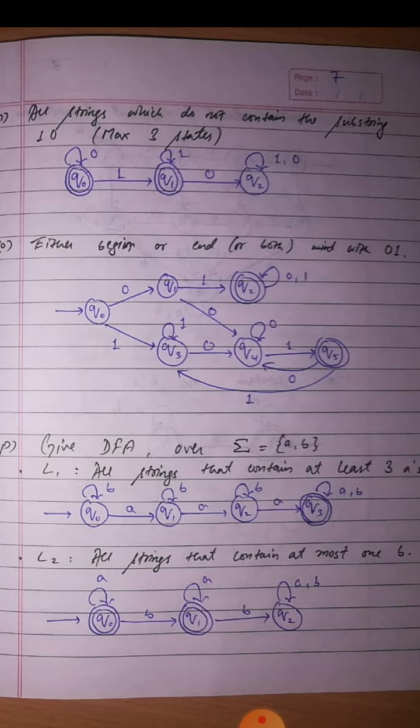How can we achieve ending with 0 1? If we come back from q1 on 0, then we take a 1 here, and from q3 on a 0 transition we reach q4, and from q4 on 1 we reach q5, and other transitions we can make according to the requirement. So it is not an issue. Okay, so these are very easy questions. I think you can get the solutions of these questions. In the same manner, there are two questions listed below, which can also be solved like this.